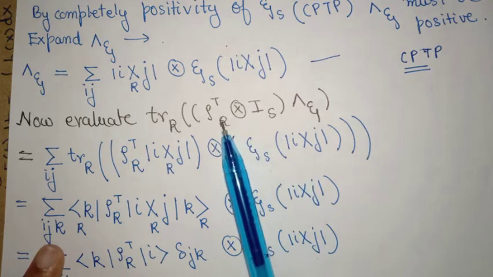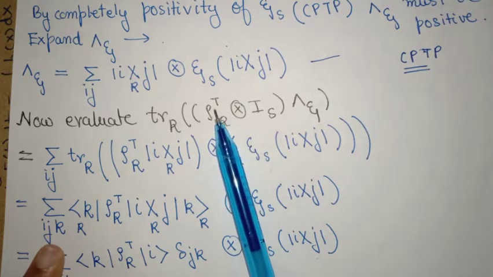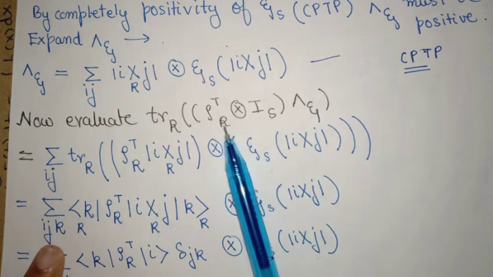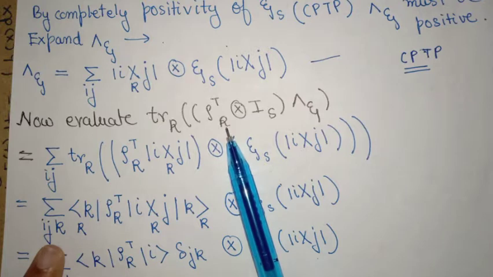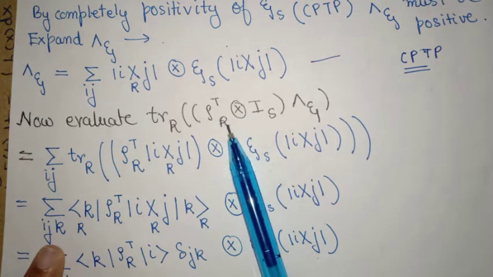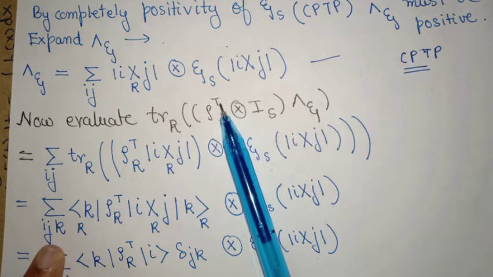This is a very important point. The rho state was in the system Hilbert space, but if I take the same basis of the system Hilbert space in the Hilbert space which is of the same dimension, then I will ensure another rho state in the system R Hilbert space, and then I take the transpose of that state.